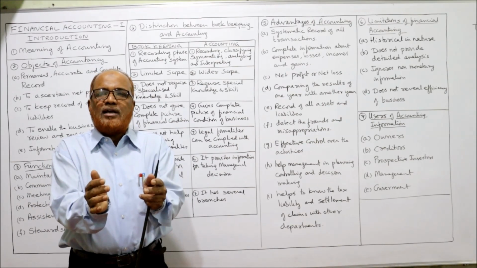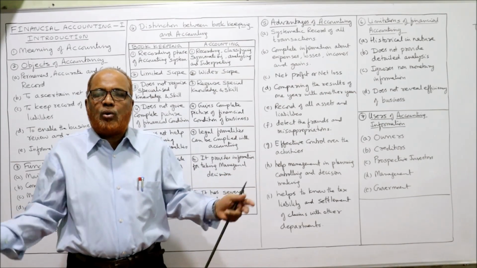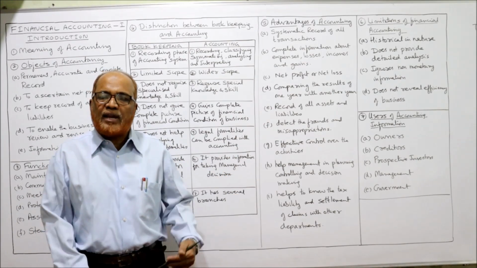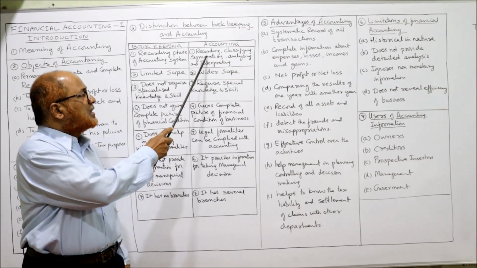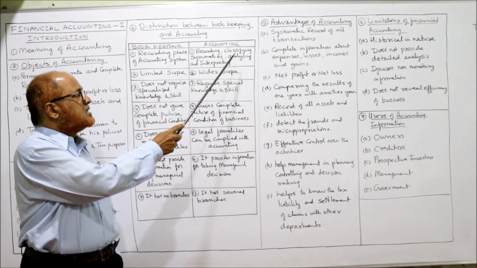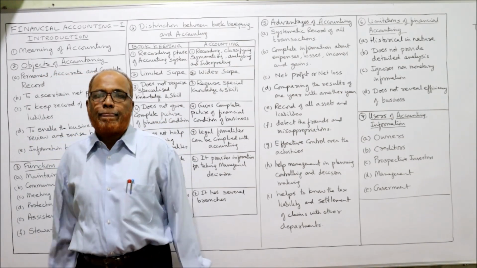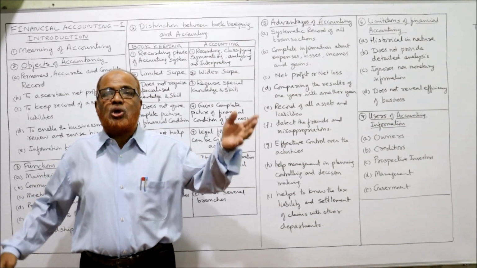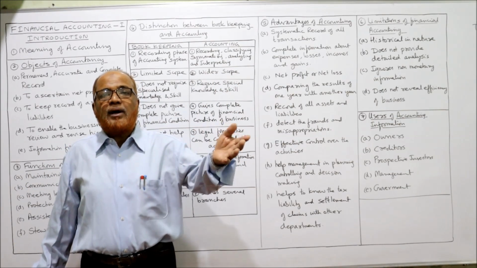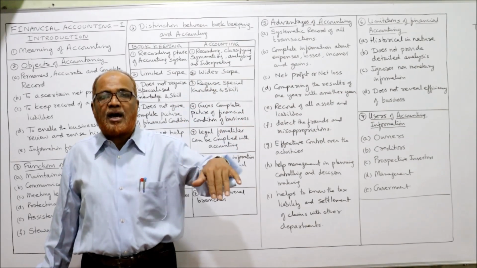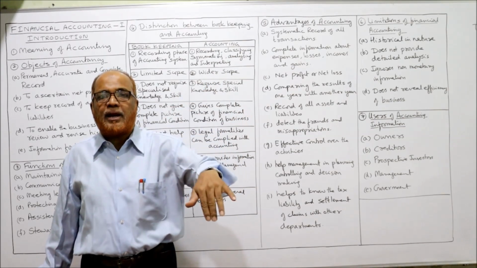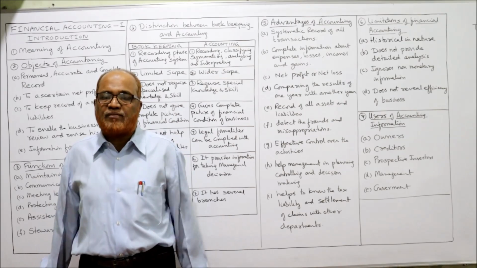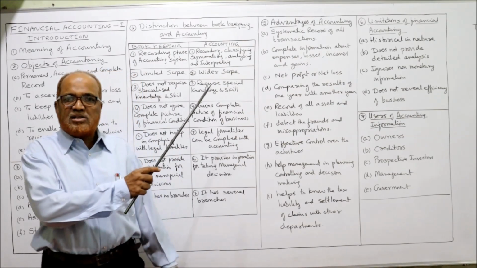As soon as the recording is over, the job of the bookkeeper is over, finished. Whereas accounting is concerned with recording, classifying, summarizing, analyzing and interpreting. So accounting is a very wide concept which includes not only recording but also classifying, summarizing, analyzing, interpreting the financial statements, the financial information. This is the first difference.